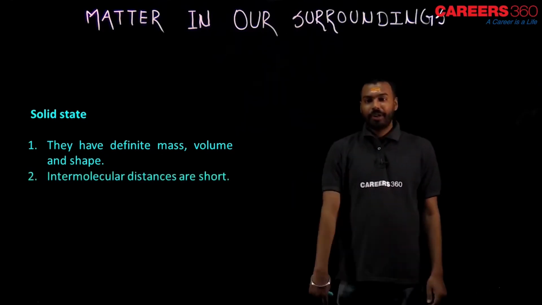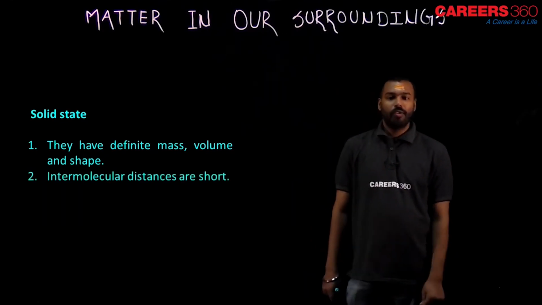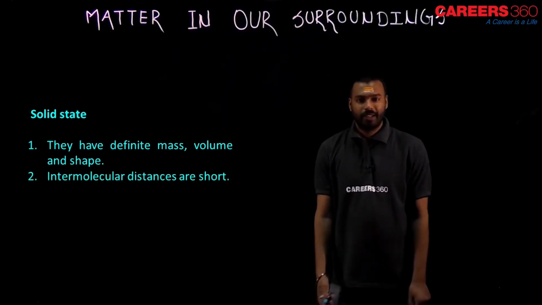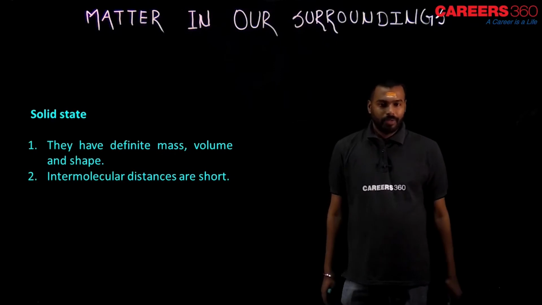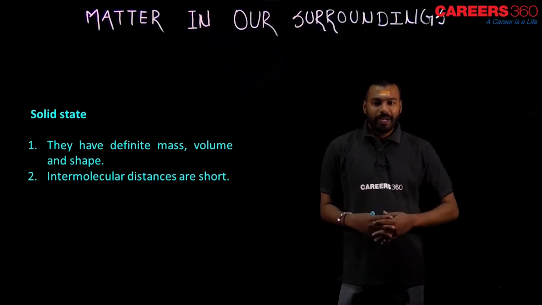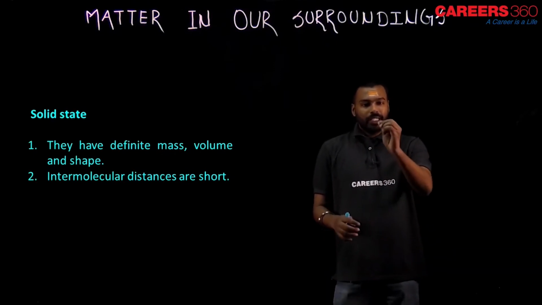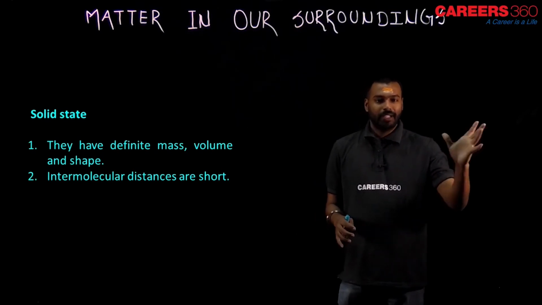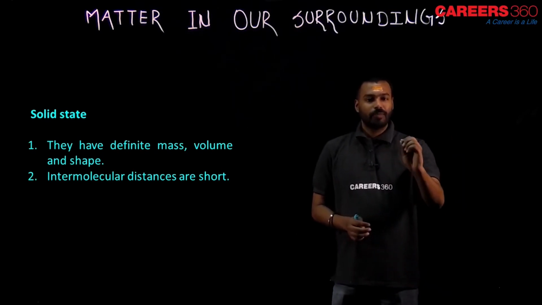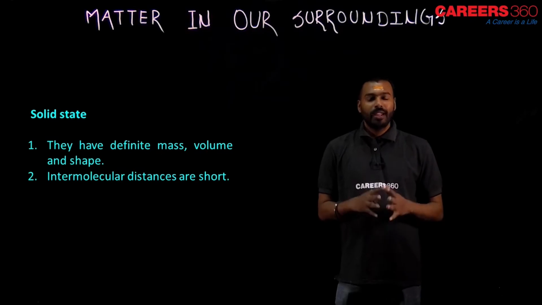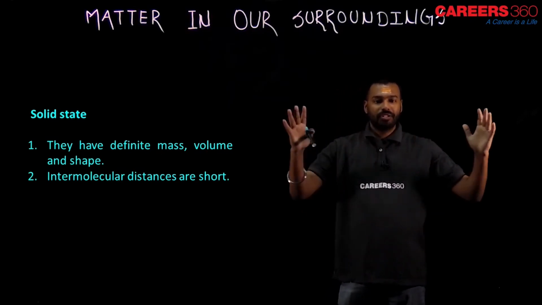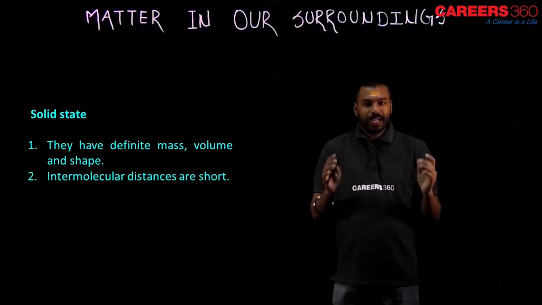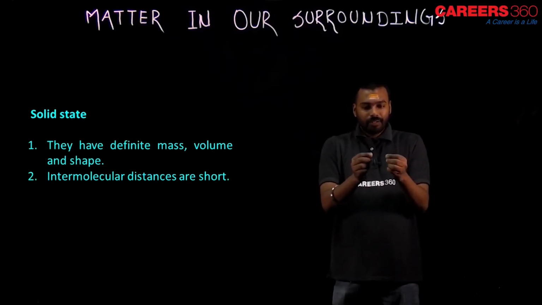Let me tell you the next point now. Dear student, intermolecular distances are very short. What does it mean? Suppose you have any solid material. You know that solid material is made up of teeny, very small particles. In gases, two small particles are at a very large distance, but in solid, two small particles are at negligible distance.